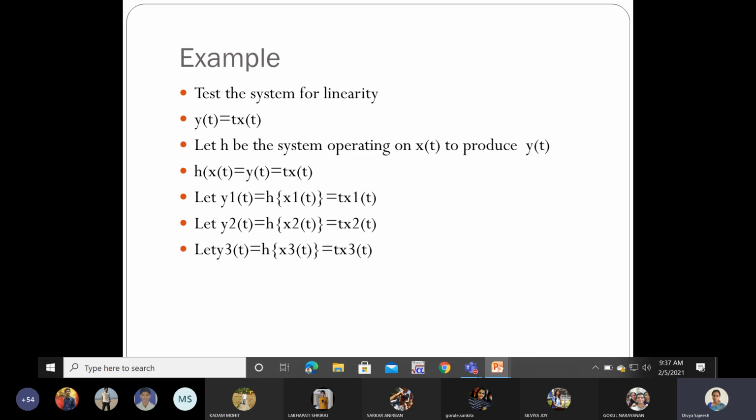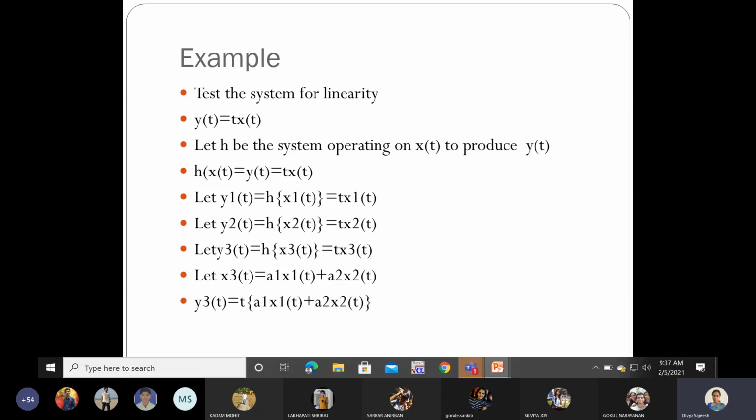Now what is y3 of t? It is the response of the system to the signal x3 of t. We have already defined what x3 is. It is the weighted sum of signals x1 and x2. So let us substitute it here. That is, x3 of t is a1 x1 of t plus a2 x2 of t. Substitute x3 in this equation.